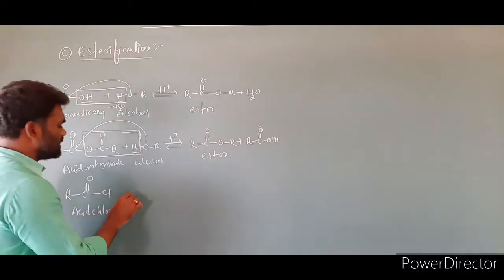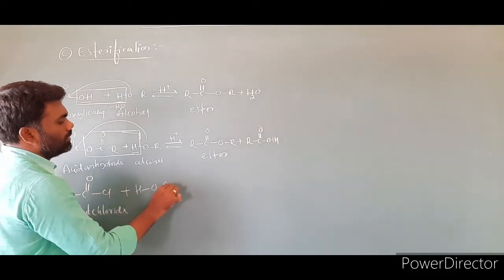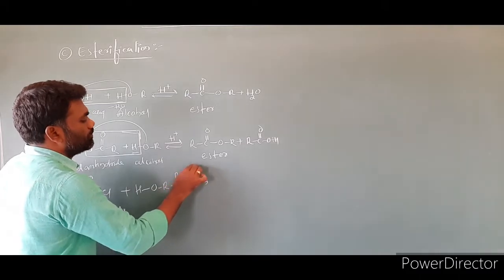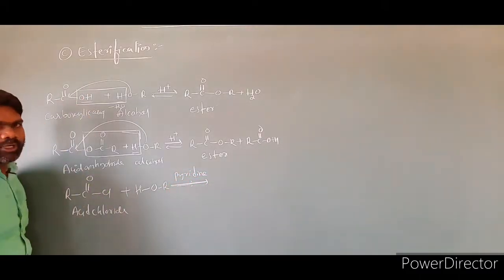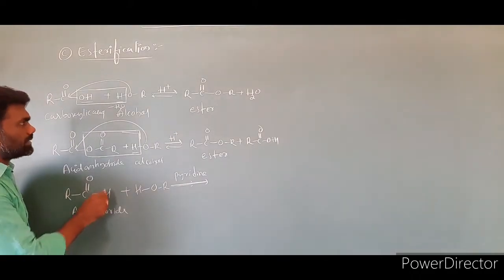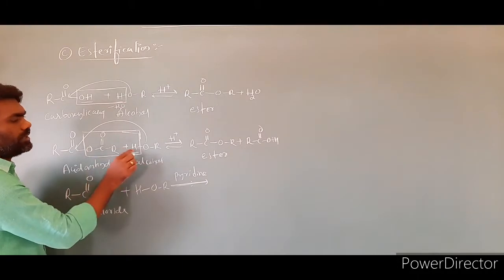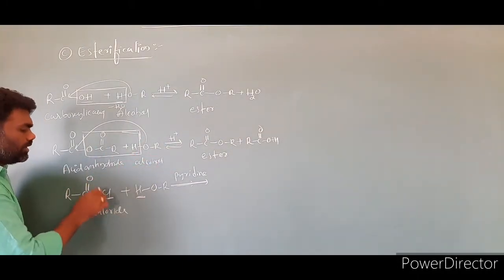Acid chloride. This one we have to treat with alcohol, HOR. This reaction we are carrying out in the presence of pyridine. Now what is the product? How do you write the product? Here chlorine is there, here OH is removed. Here is RC double bond O, and this H element leaves in the form of a byproduct: hydrogen from here, chlorine from here.